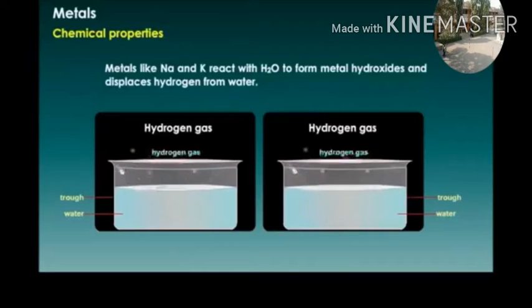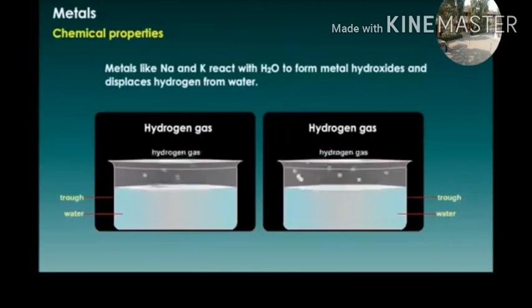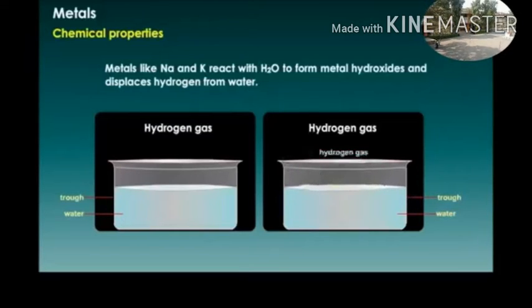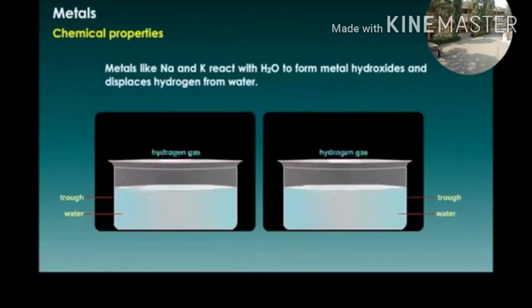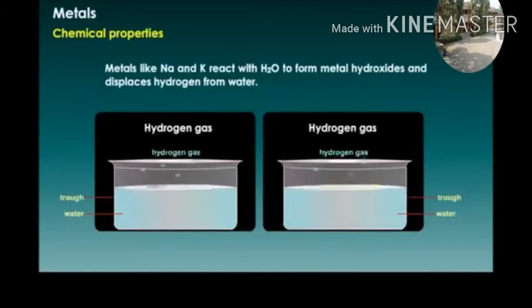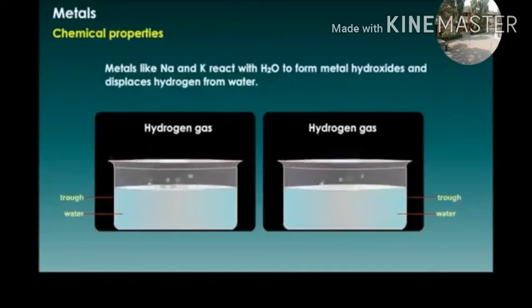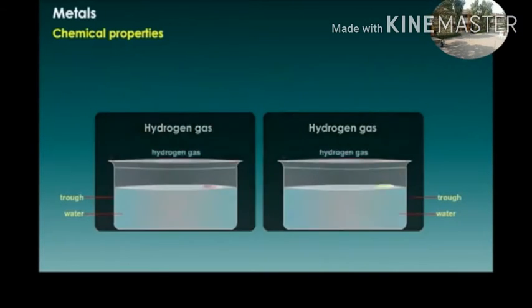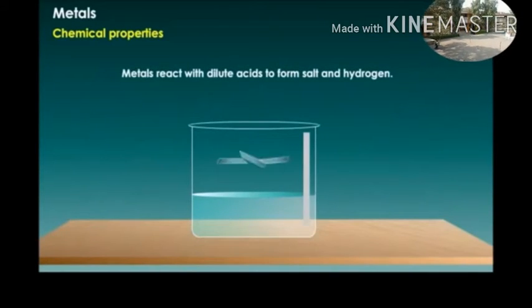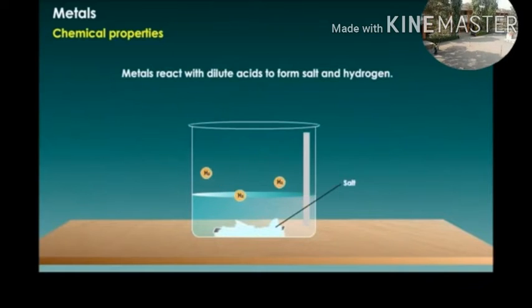Metals like sodium and potassium react with water to form metal hydroxides and displace hydrogen from water. When sodium and potassium dissolve in water, they evolve hydrogen from that water.